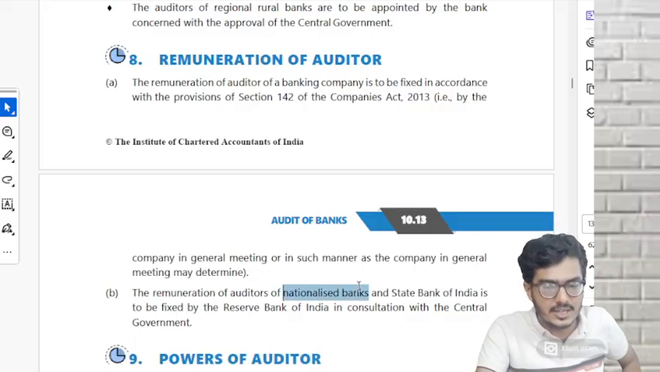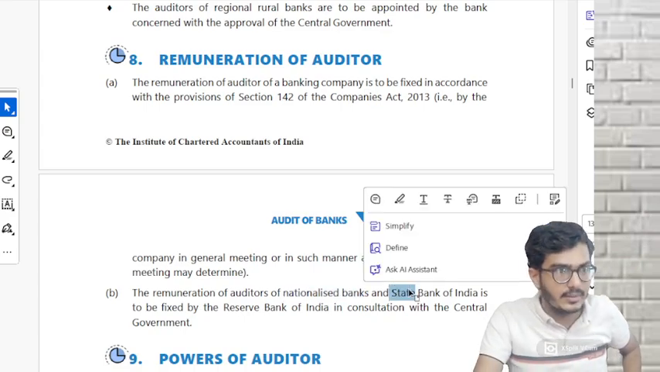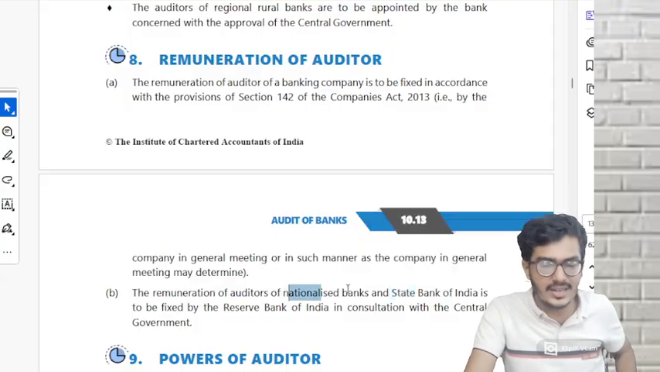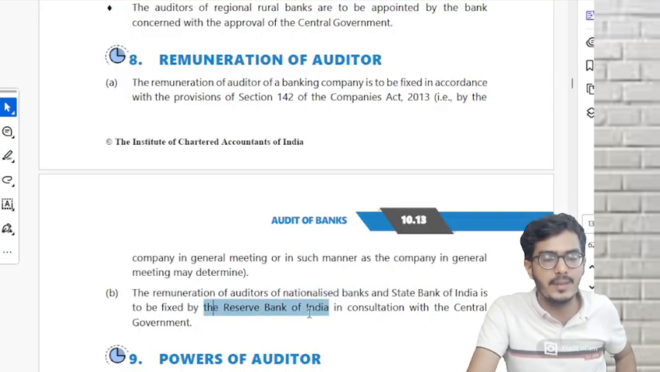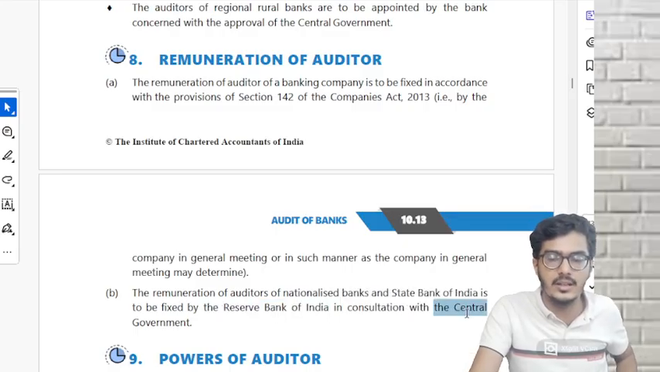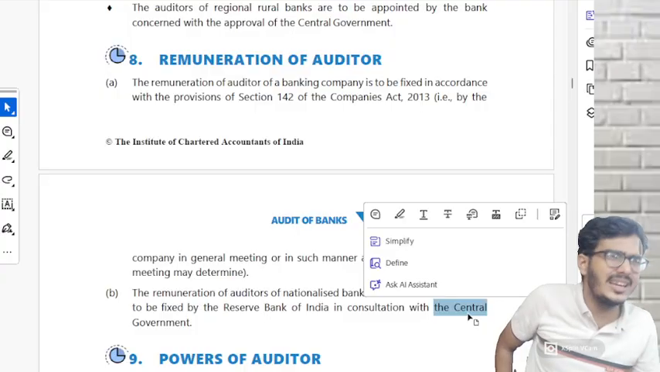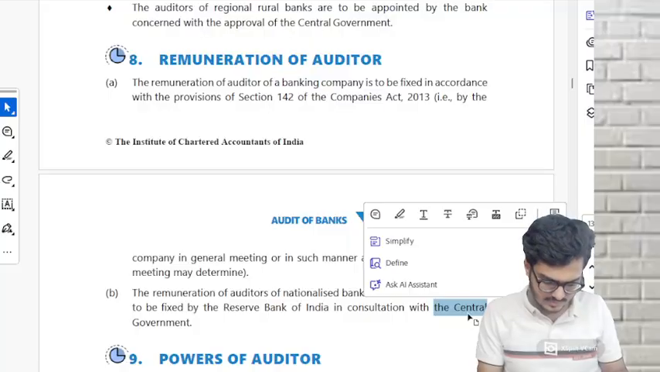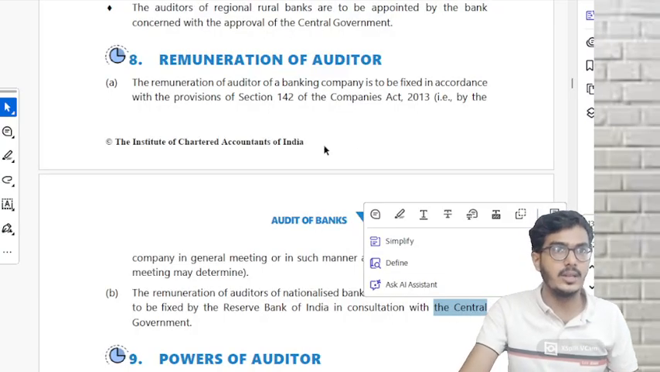And if it is a nationalized bank and State Bank of India, if you know, SBI is under a special act, SBI Act. So if it is a nationalized bank or SBI, it is to be fixed by the RBI in consultation with central government. MCQ, literally MCQ only. Any doubts here? No doubts.